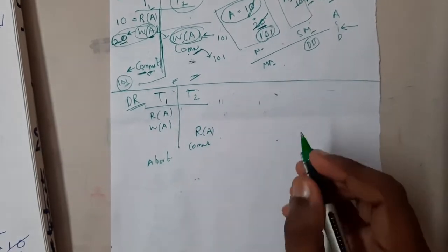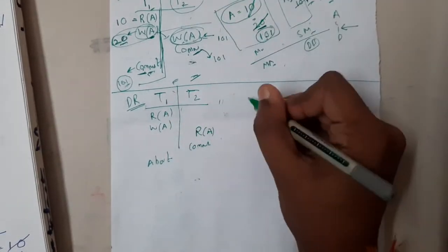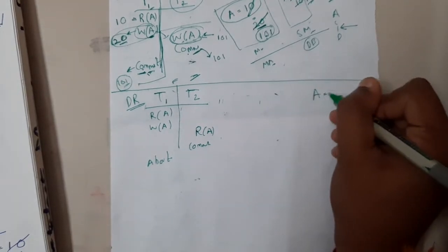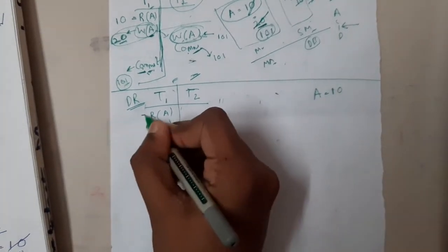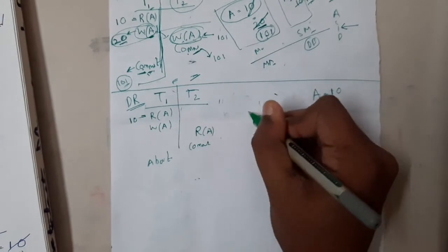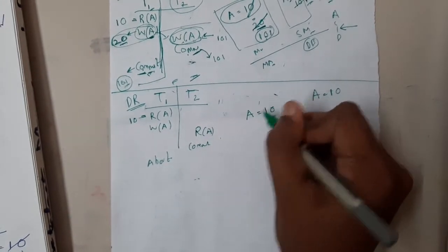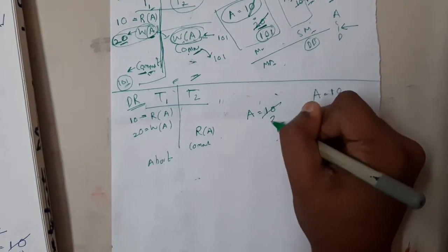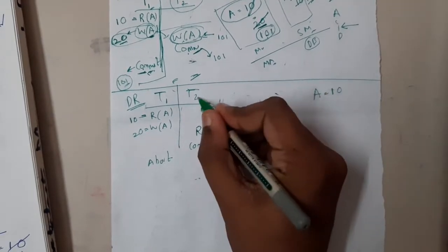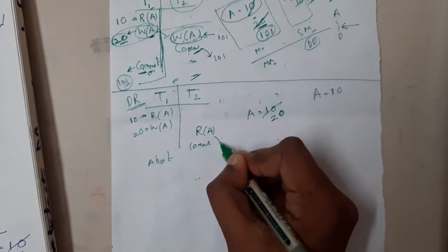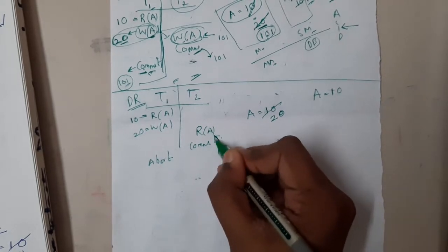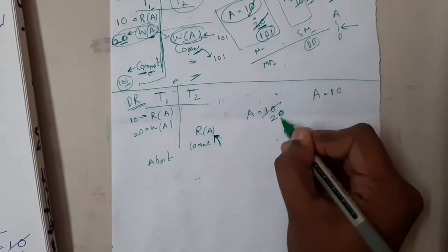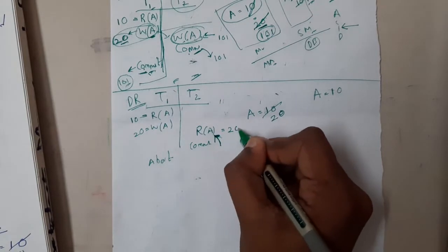Now let us take a small example. Let us take the same example. The value of A is 10. Now T1 read the value of A as 10. So this came into our main memory, and now it is writing the value of A as 20. So now it updated this value to 20. In between, transaction 2 came and is reading the data. It started reading and read the data as 20. Nice. And it left.